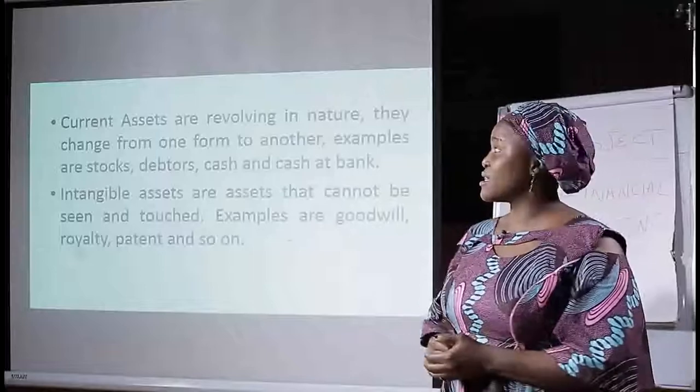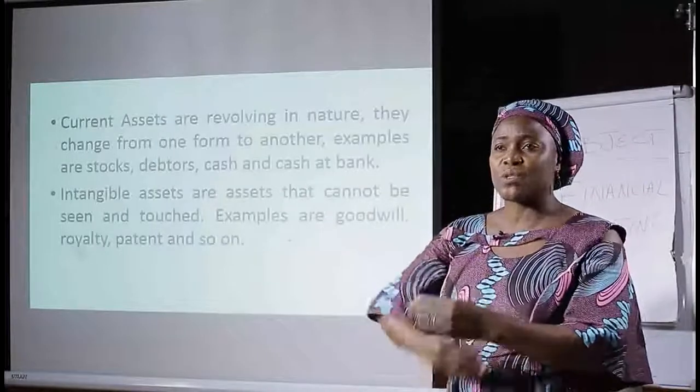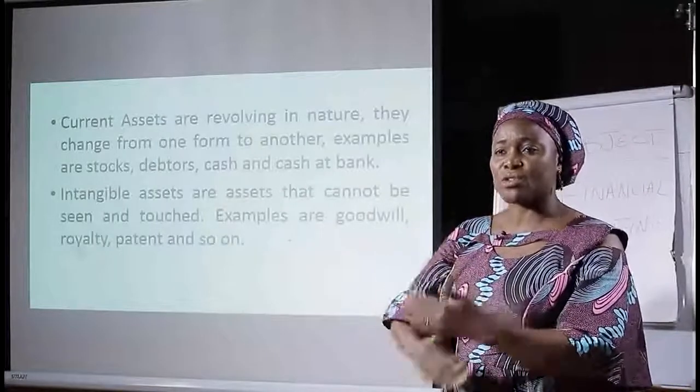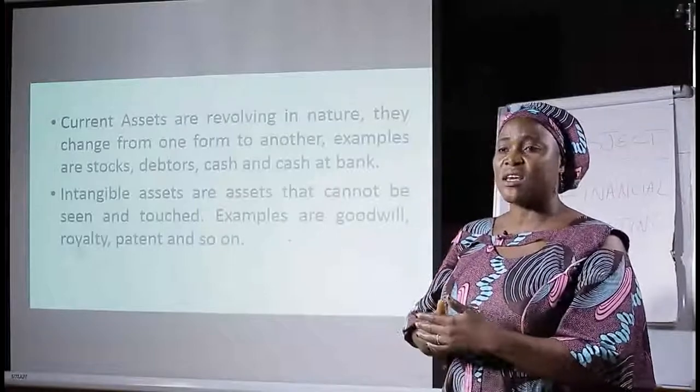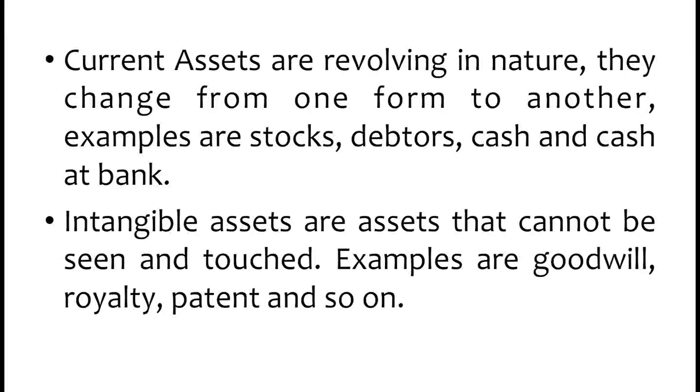Examples of current assets is what we use every time to make resources to change in business. It changes. We say stocks are goods that are purchased into the business to make returns. Debtors, that is people that are owing us, that they will pay us the money. Then we have cash in hand and cash at bank.